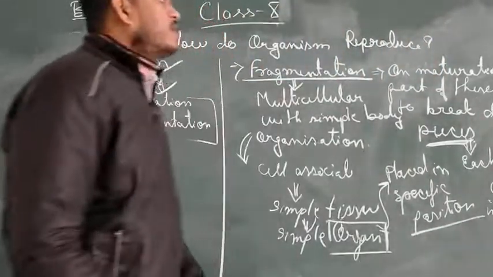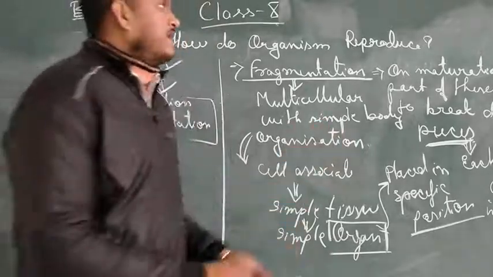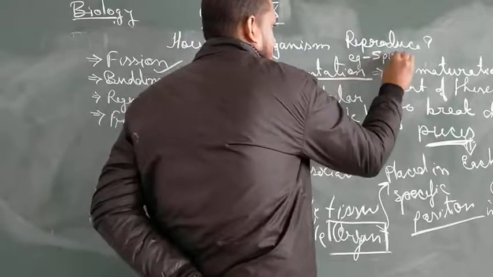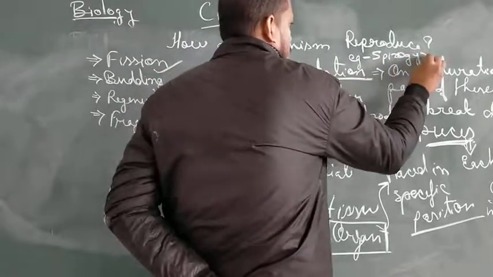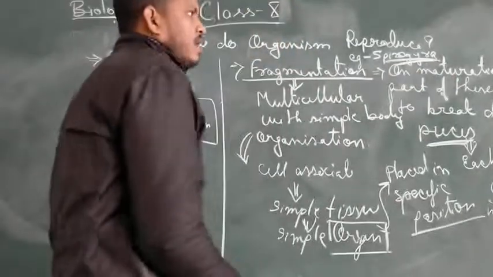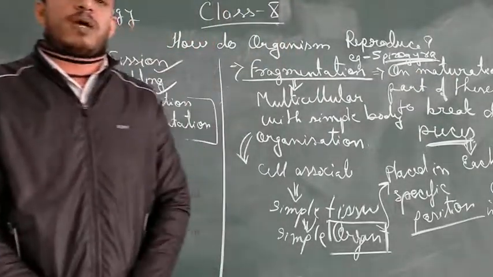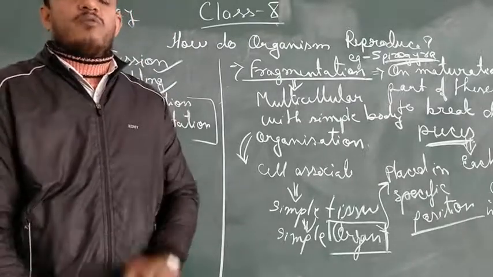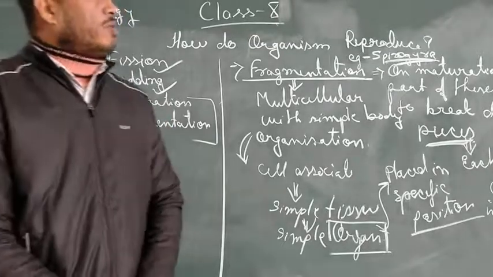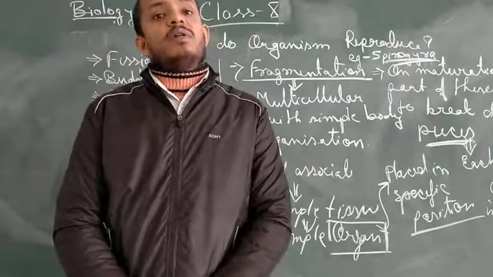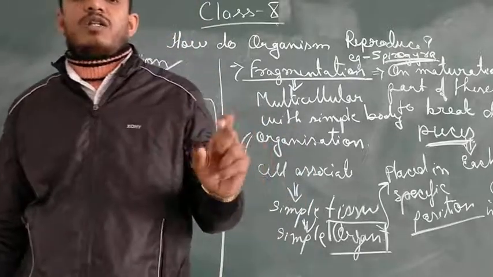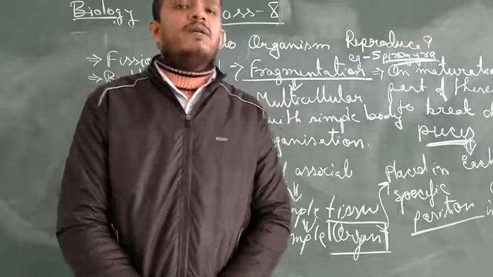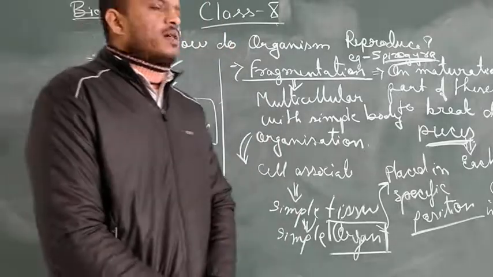So in the process of fragmentation, we can take the example of Spirogyra. It is a type of green alga. Spirogyra, on maturation, is going to break down into fragments. Those fragments break down in a complete form, I mean multiple cells break down into fragments, and each fragment is a complete form.